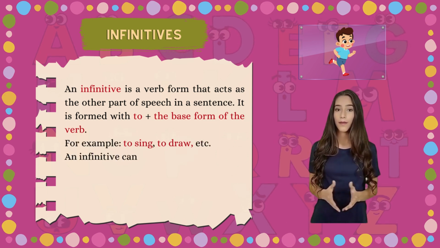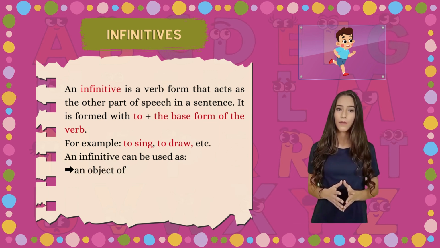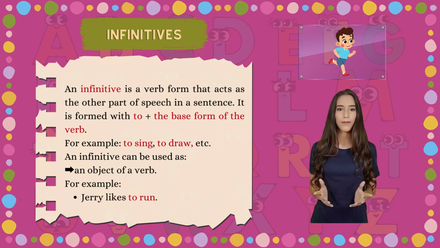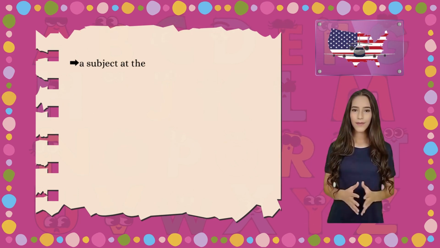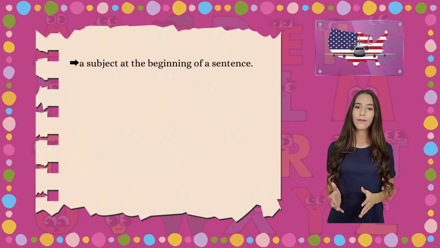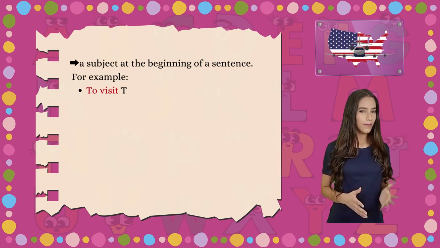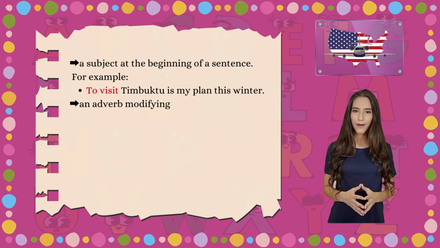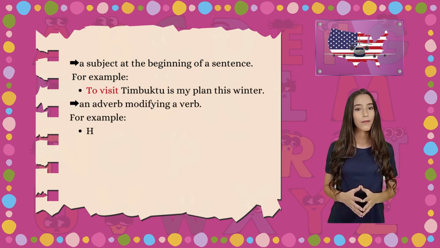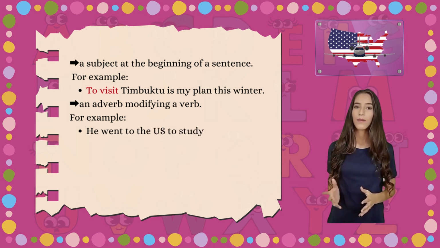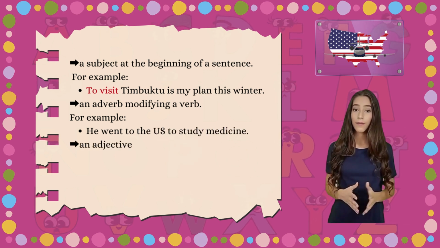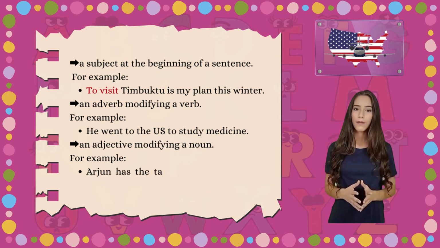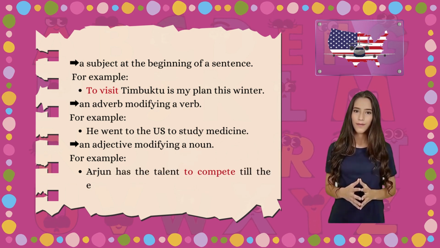An infinitive can be used as an object of a verb. For example, Jerry likes to run. A subject at the beginning of a sentence. For example, to visit Timbuktu is my plan this winter. An adverb modifying a verb. For example, he went to the US to study medicine. An adjective modifying a noun. For example, Arjun has the talent to compete till the end.